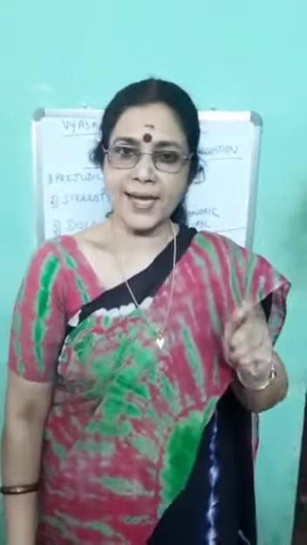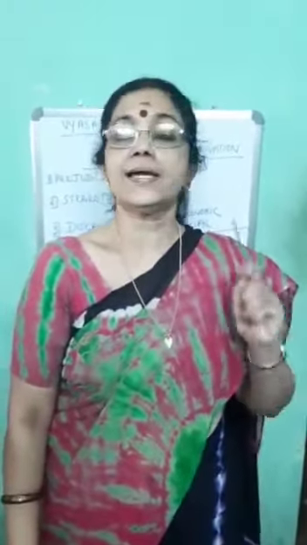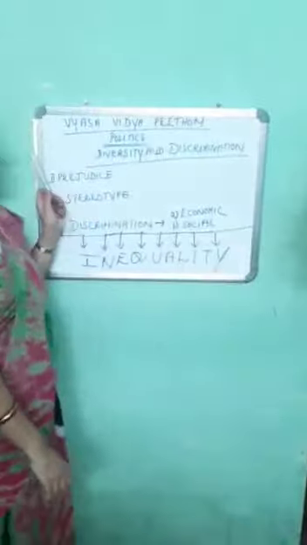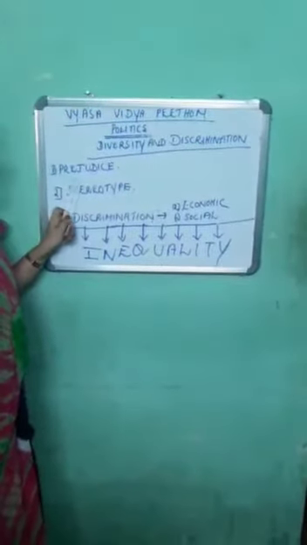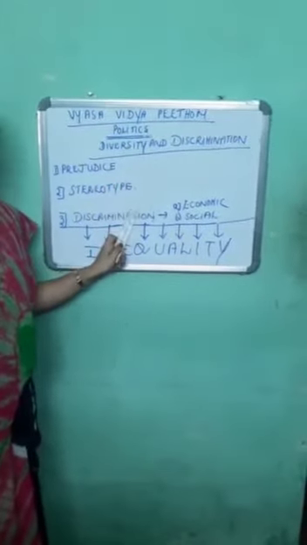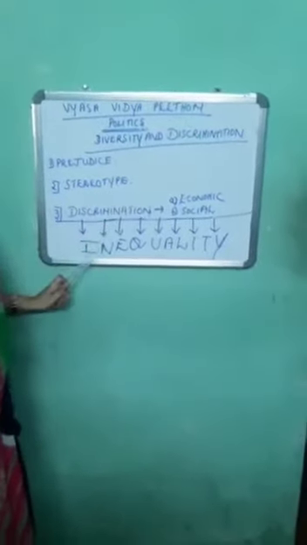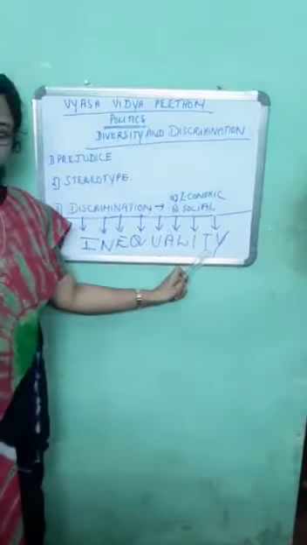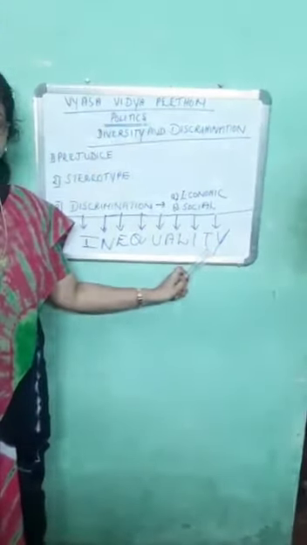Now you should realize one fact. All these sorts of differences have led to a major social problem in our society, and that is called inequality. Look at the board. Prejudice, stereotype, discrimination, all these have contributed to create a grave problem in the society, and this is called inequality.